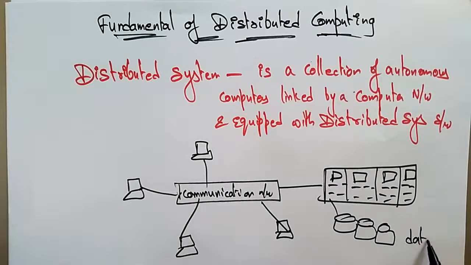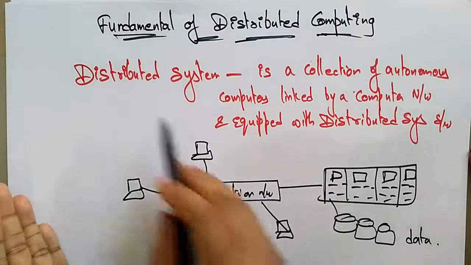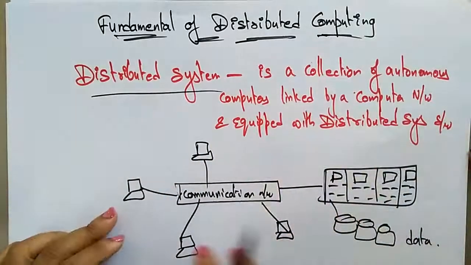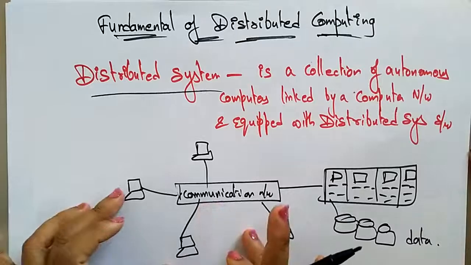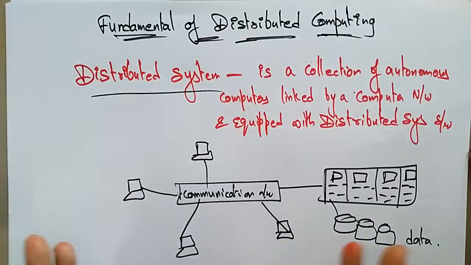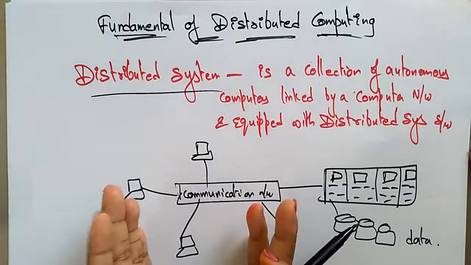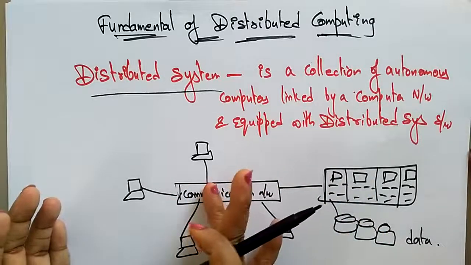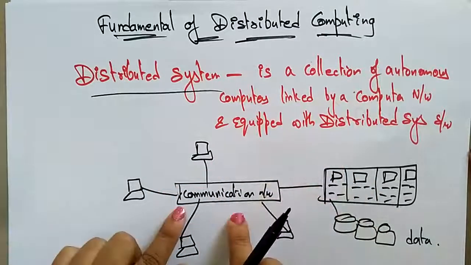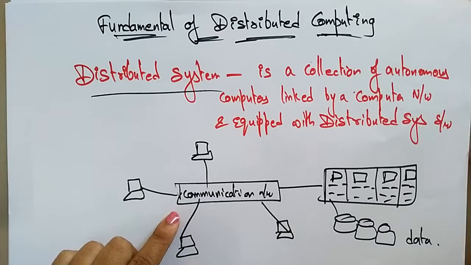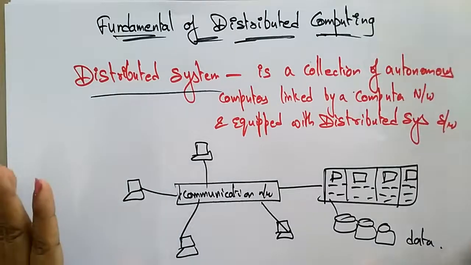So a distributed system is just a collection of autonomous computers. Different, independent computers communicate with the help of the communication network, all linked by a computer network and equipped with distributed system software. That is the exact definition of distributed systems.